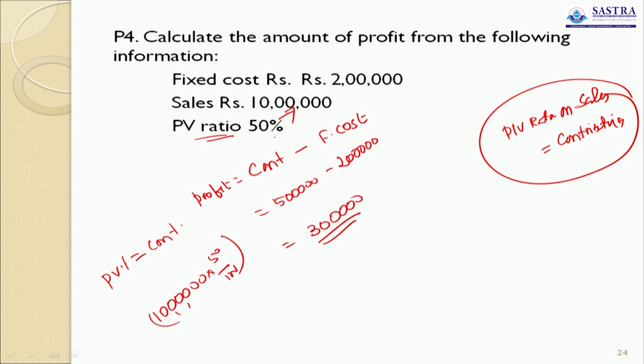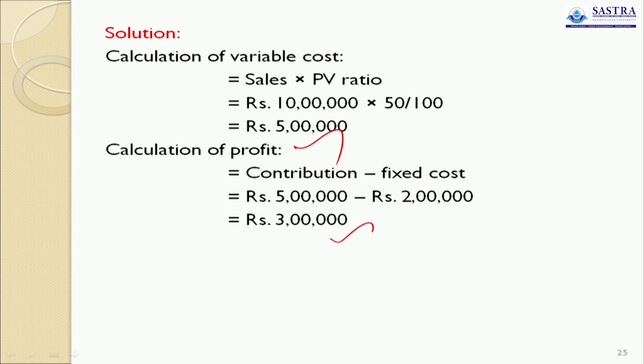When you express the difference between these two in terms of percentage, it is called PV ratio. So both are the same. Whenever PV ratio is given along with sales, you apply this PV ratio on sales and contribution will come. Then fixed cost is available. Contribution minus fixed cost gives profit, 3 lakh. Very simple.